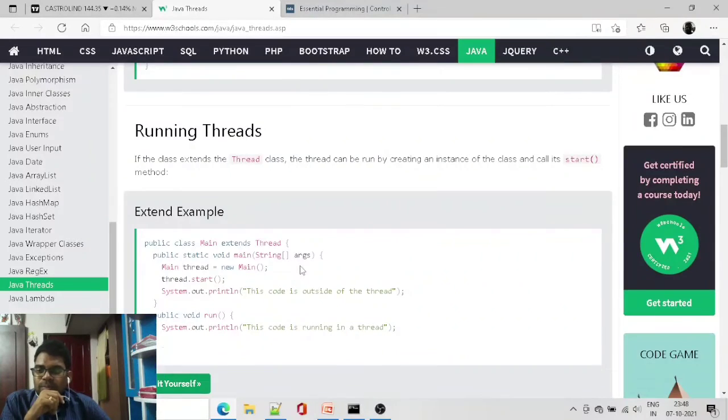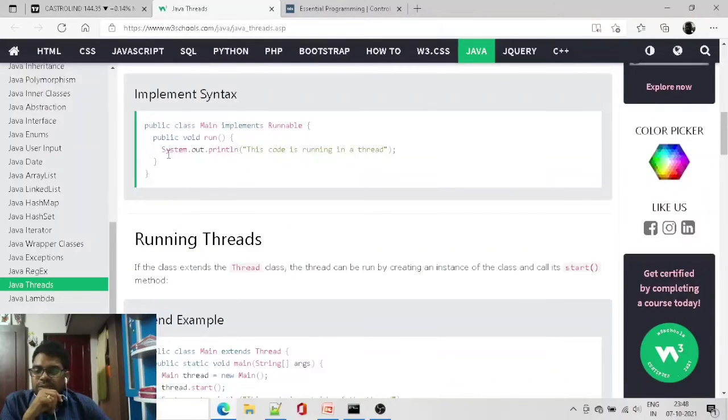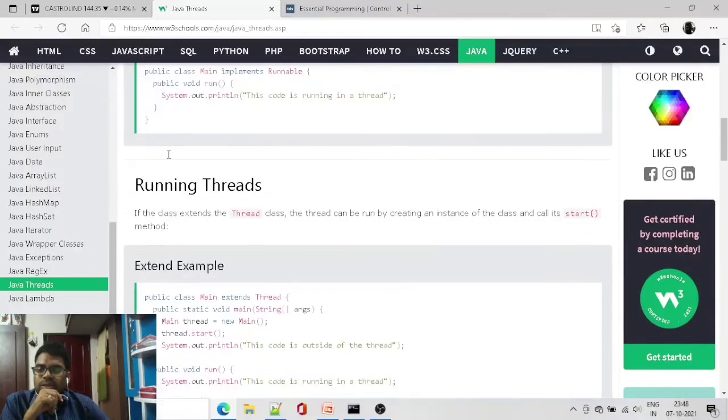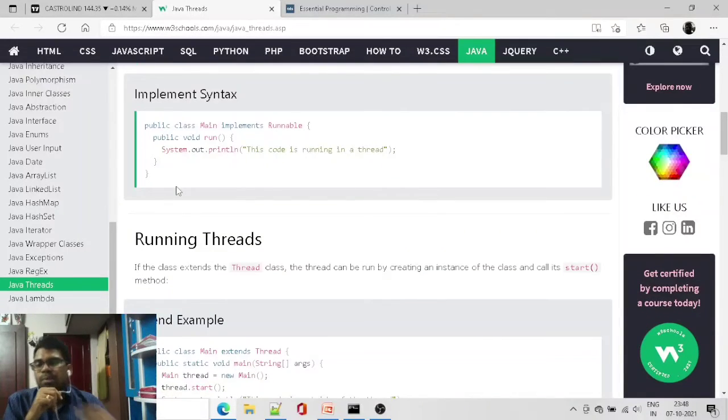So this is the simplest one. Implement syntax is the same as the previous one, but here what it refers to is inheritance.